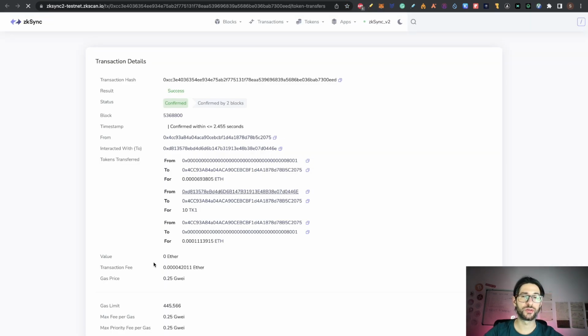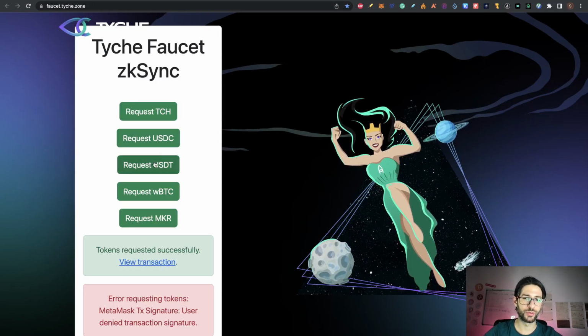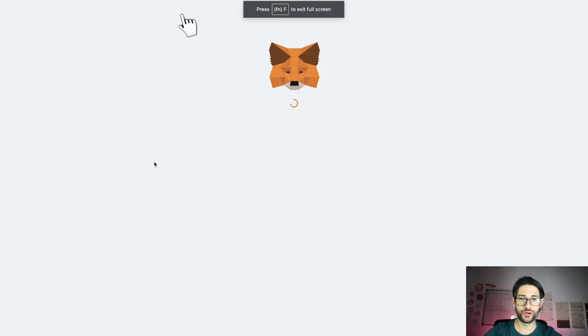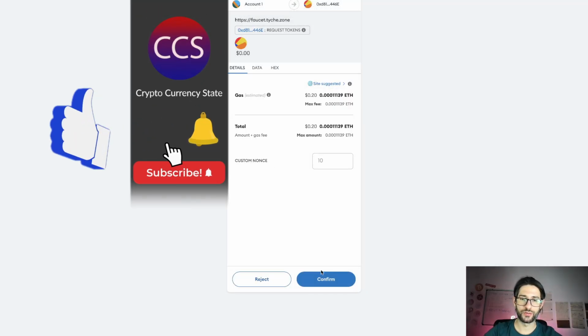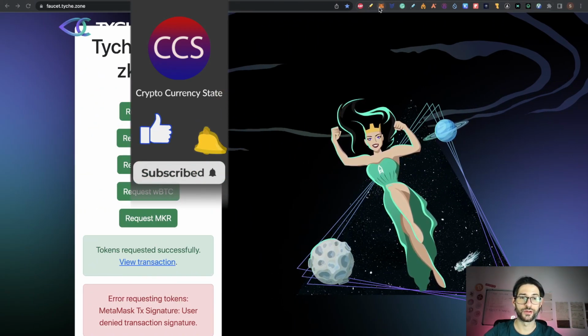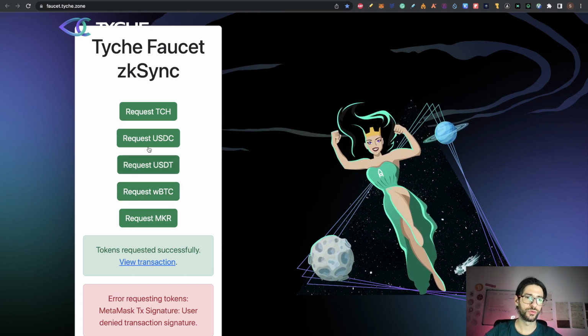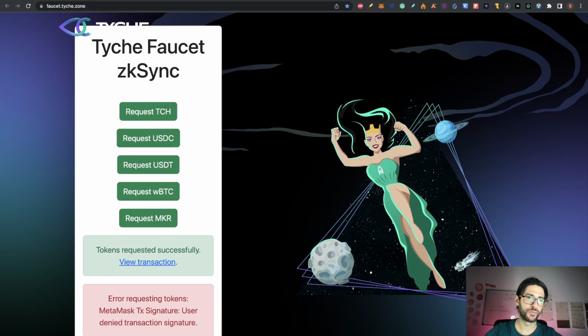This is on Zksync Testnet era. So maybe it's a requirement to test the testnet of era for Zksync, so maybe it's worth it to do these transactions also for Zksync. You can see I already claimed these ones. So I will claim USDT, for example. Just click here. I will put some aggressive gas fees just to get it and make it work. And after you claim that, you should have that in your wallet. You can see my 2 transactions here requesting tokens. So do this for all these 5 tokens here and you will be done.